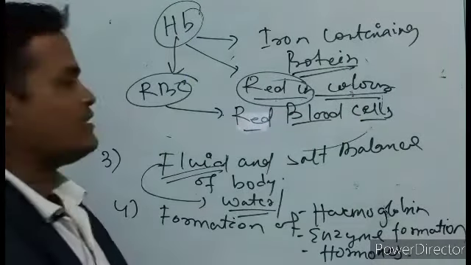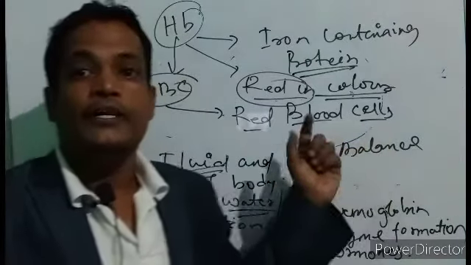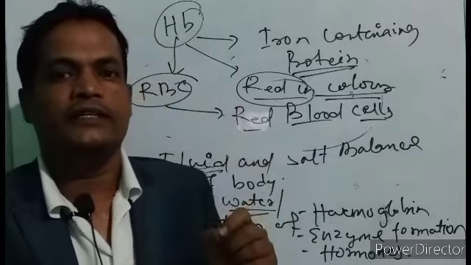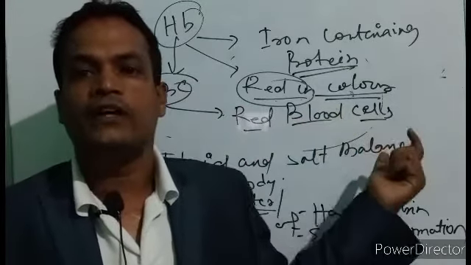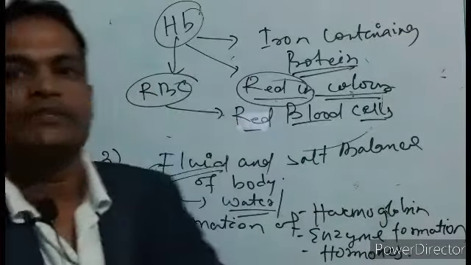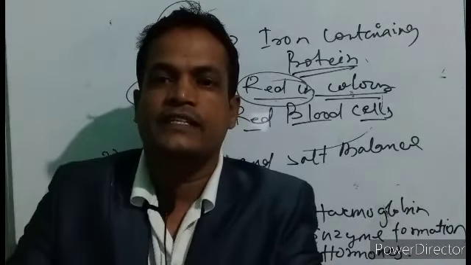Blood cells are otherwise called corpuscles. Due to the presence of hemoglobin, an iron-containing protein, the color of human blood is red. Is it right? And that hemoglobin is present in the RBC.